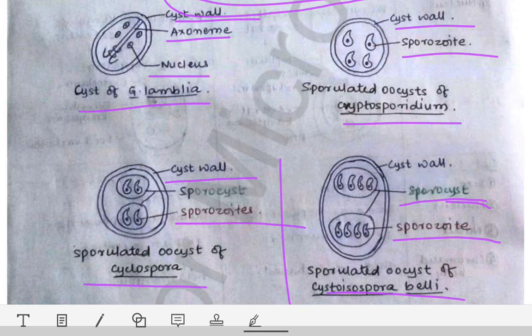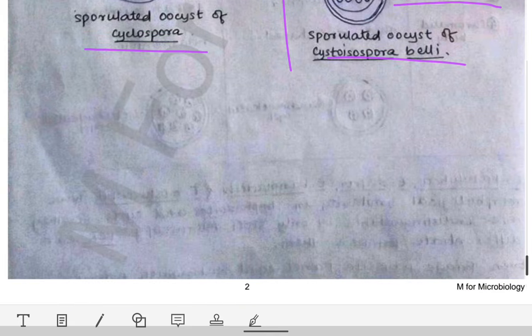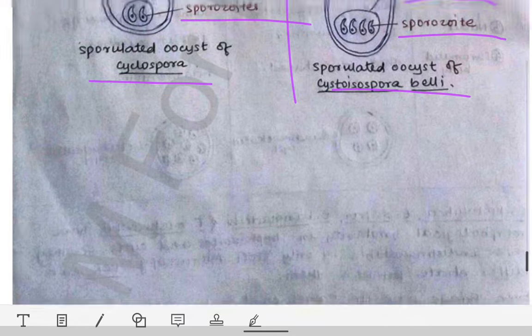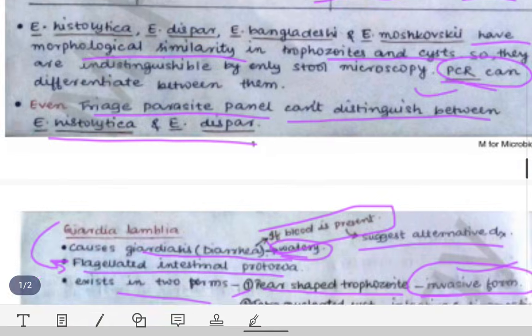This is all about the first part, or the introduction part, of the intestinal protozoan infection. Next we will see the life cycle of all of these three protozoans in the second part of the video. In a single page we will cover that, so that is going to be a very great video. You should see that video. And in the third part we will discuss the lab diagnosis of all of these three infections or parasites. Okay, so that's all for the introduction part of these three parasites.